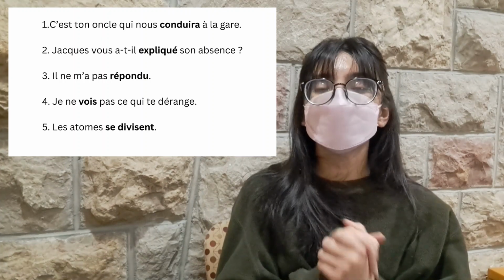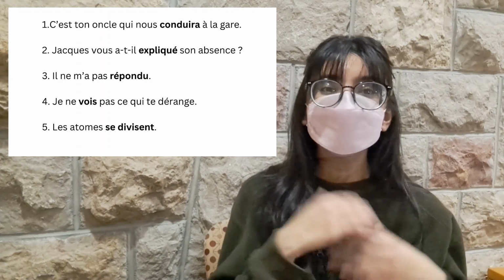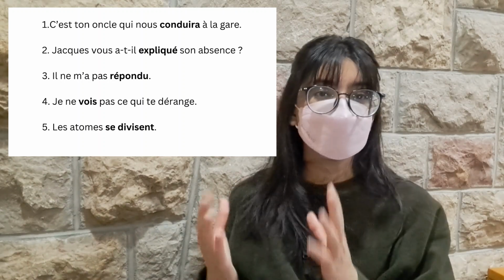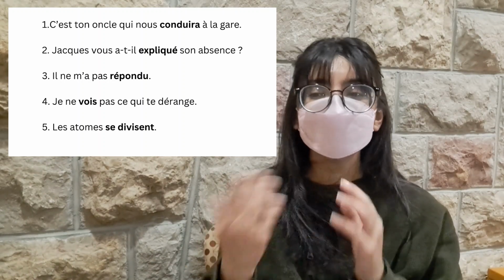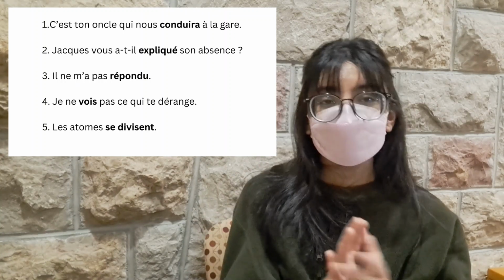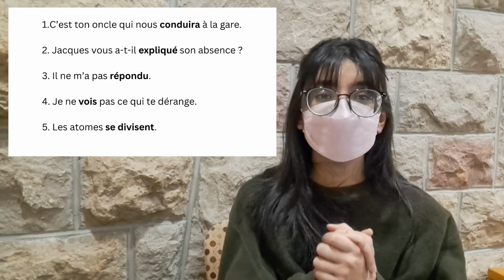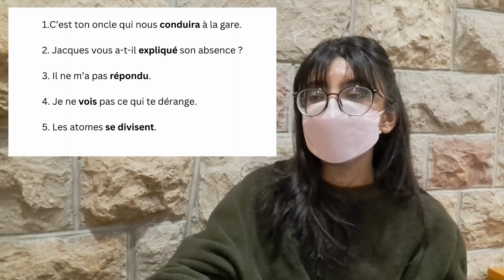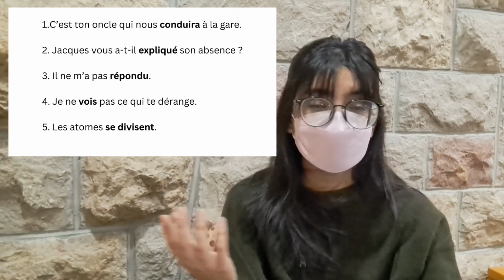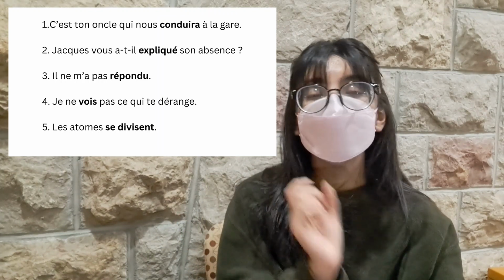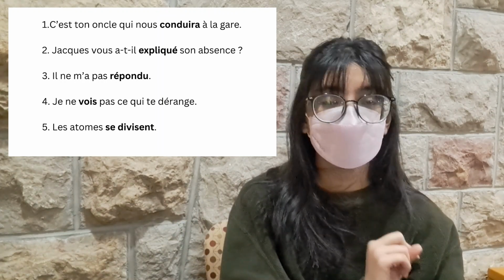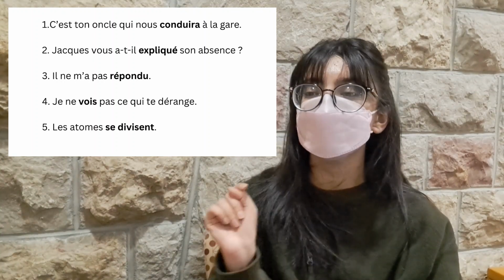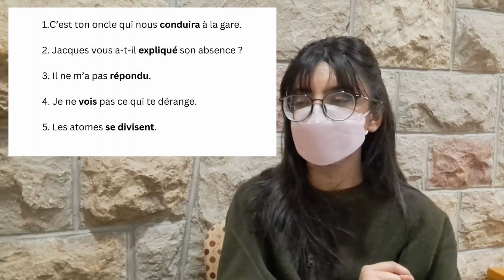So take a moment and let's think about that. Exactly. It is explain to us. So this is why in French we would usually write à before the verb expliquer. So expliquer à. That's why we would assume it to be an indirect verb. Now, I do know that there is no à after expliquer in this sentence, and this is where the object pronouns come into place. But we will stop there for a moment and continue thinking about the third sentence.